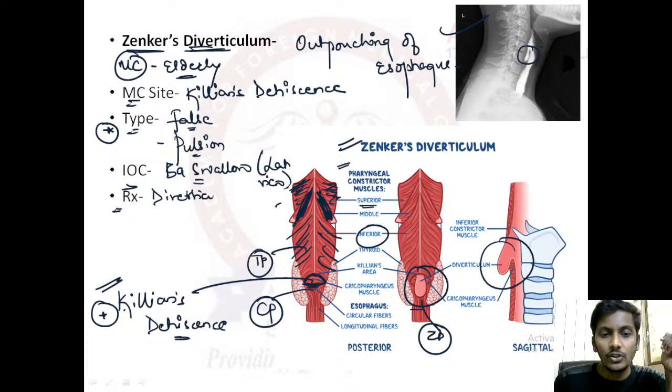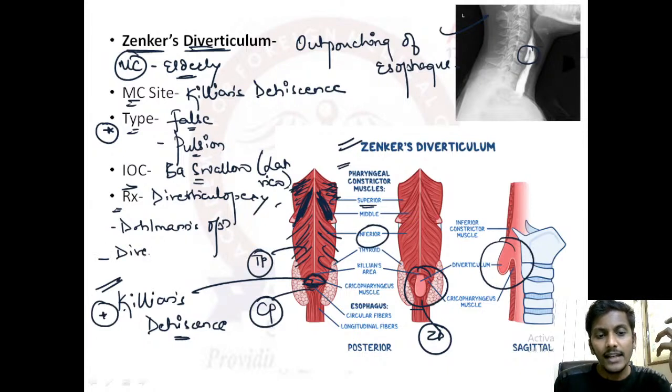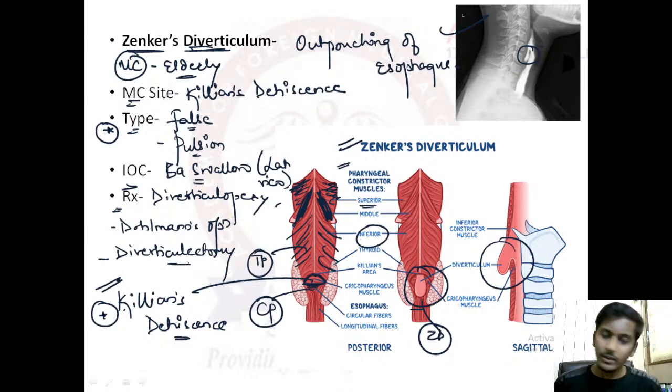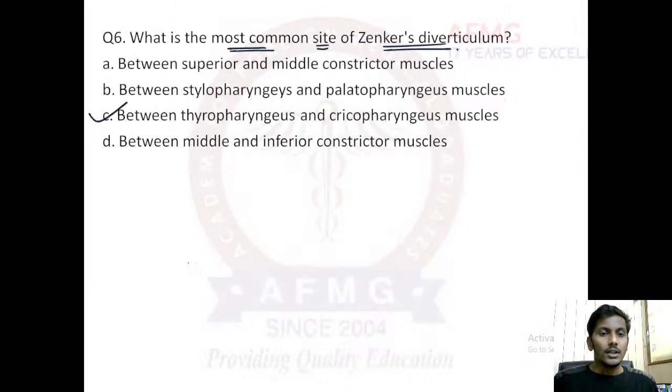diverticulopexy, that means fixation of the diverticula. It can be Dohlman's operation. And third, if the diverticula is very large in size, then it can be diverticulectomy. I have just revised it all together from surgery also, so it would be easier because it is a very important topic. Diverticulopexy, fixation, Dohlman's operation, or diverticulectomy, removal of the diverticula. I hope this is fine now, you have got the answer.